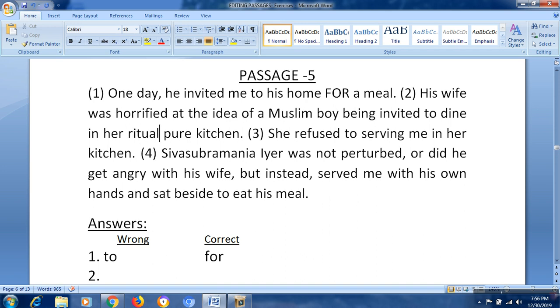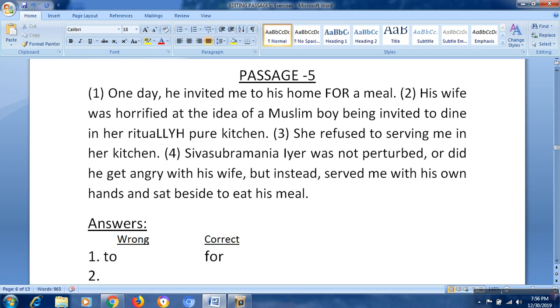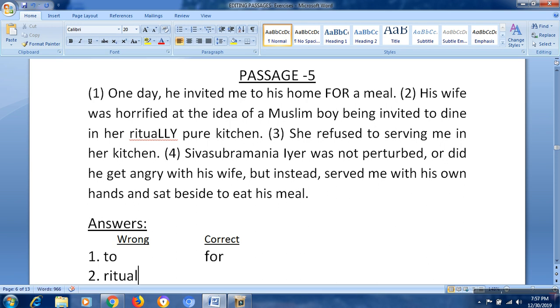So both adjectives should not be used here. One of them might be an adverb. Pure is an adjective, so we use adverbs before adjectives because adverbs modify adjectives. So here it might be ritually. Ritually is the correct answer, but not ritual.